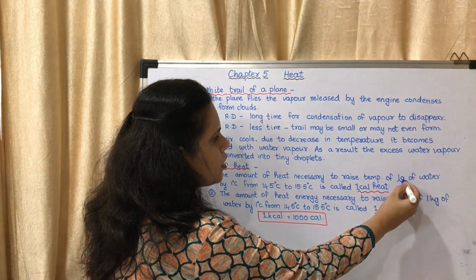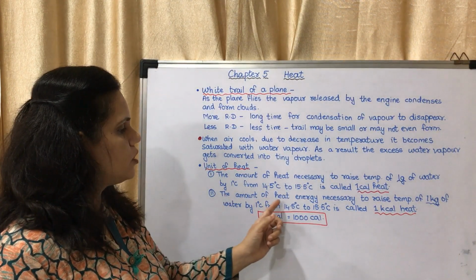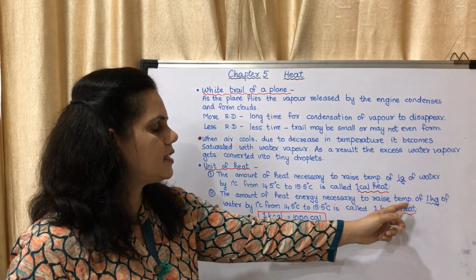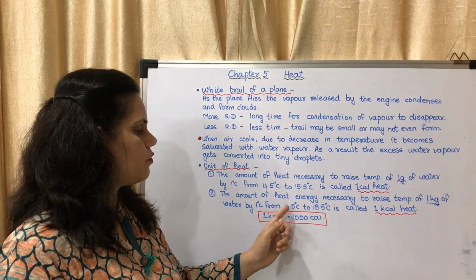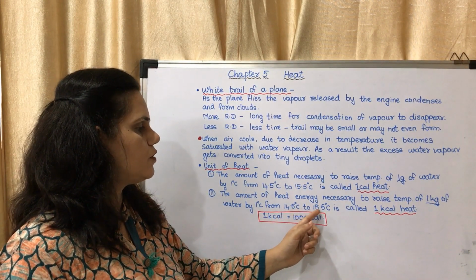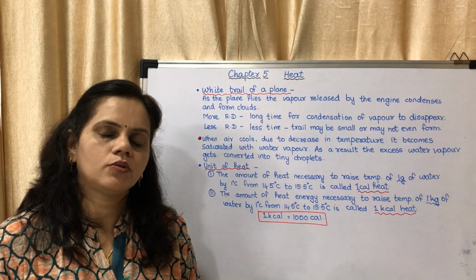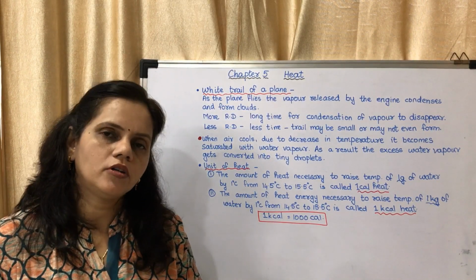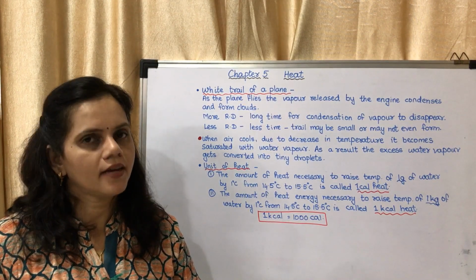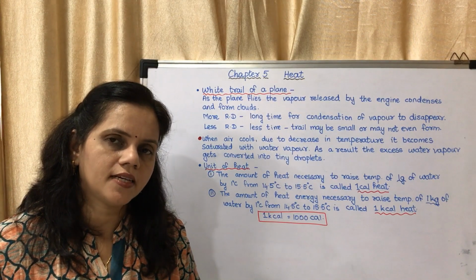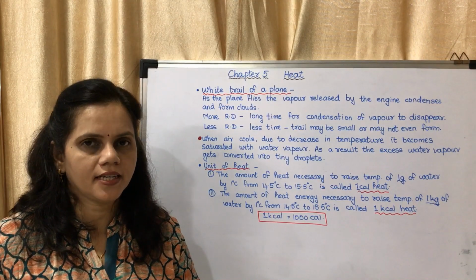The amount of heat energy necessary to raise the temperature of 1 kg of water by 1 degree Celsius, from 14.5 to 15.5 degrees Celsius, is called 1 kilocalorie of heat. So what is 1 kilocalorie of heat? The amount of heat necessary to raise the temperature of 1 kilogram of water by 1 degree Celsius, from 14.5 degrees Celsius to 15.5 degrees Celsius.